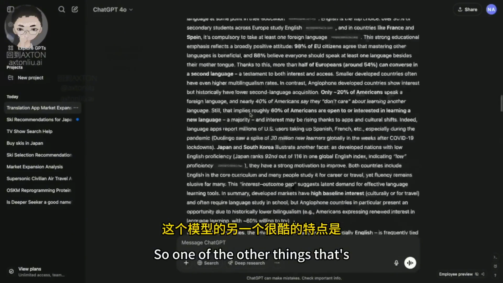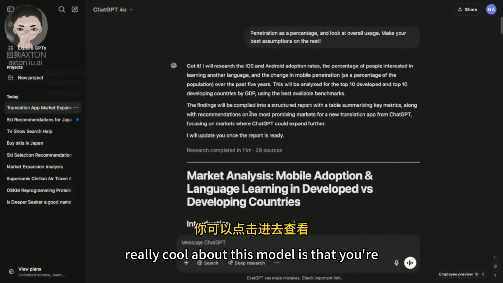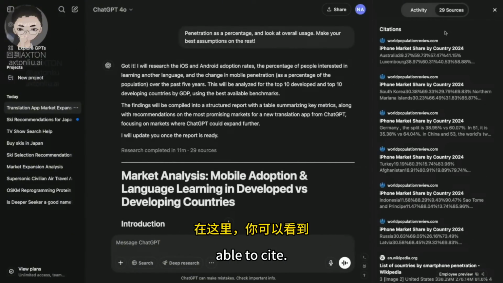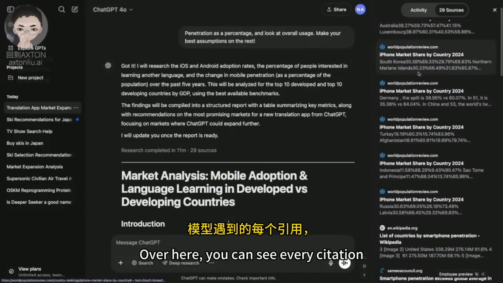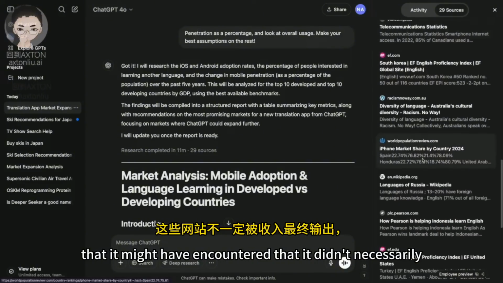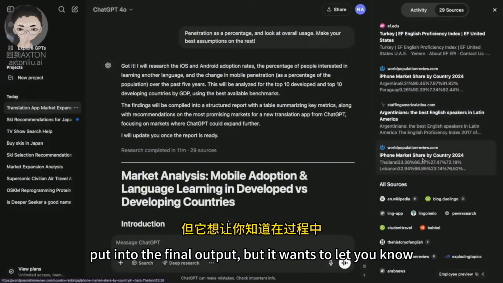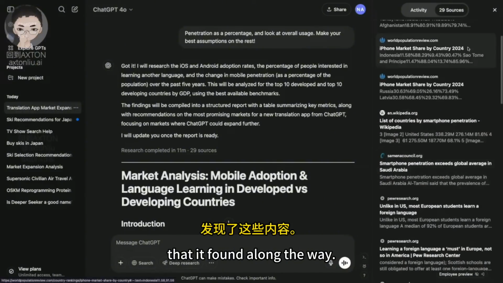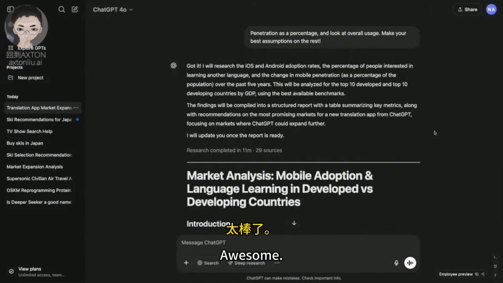So one of the other things that's really cool about this model is that you're able to click in and see all the different sources that it's able to cite. Over here, you can see every citation that the model's encountered, and also different sites that it might have encountered that it didn't necessarily put into the final output, but it wants to let you know that it found along the way. Yeah. Awesome. Well, great.